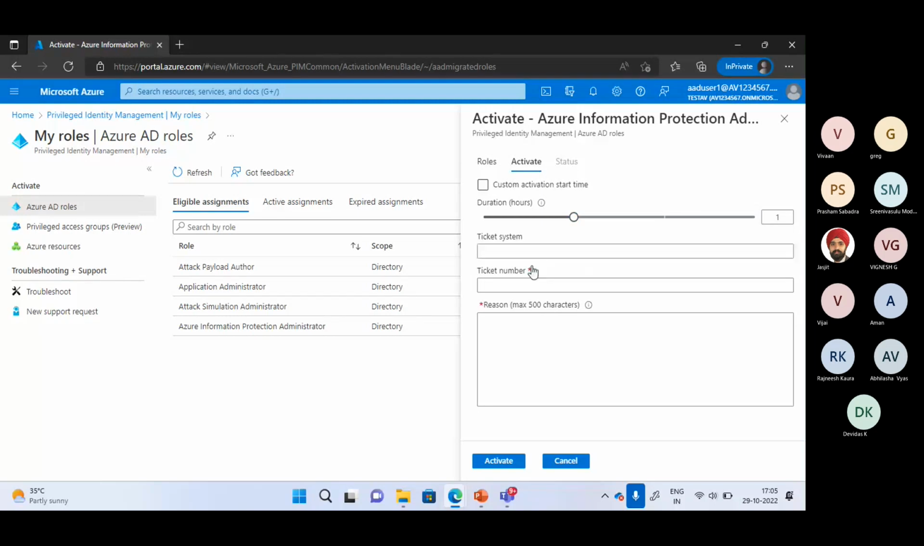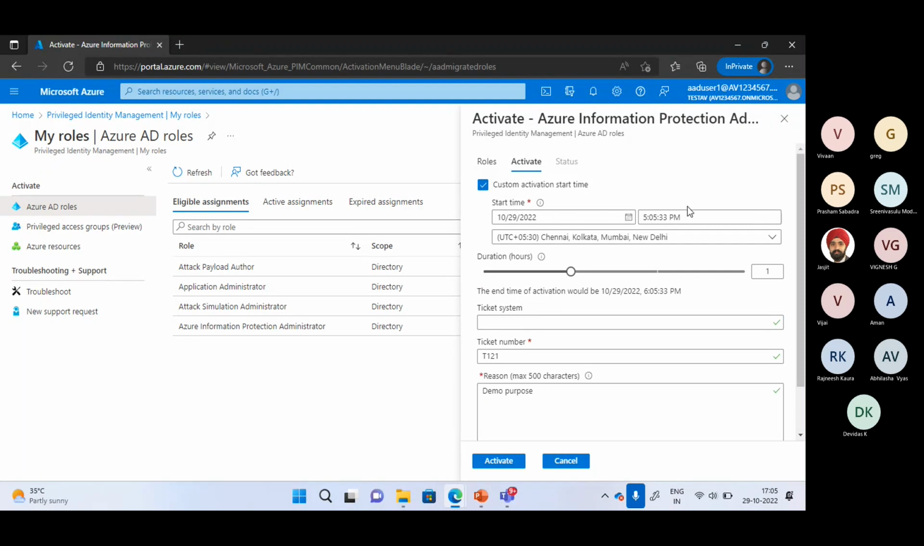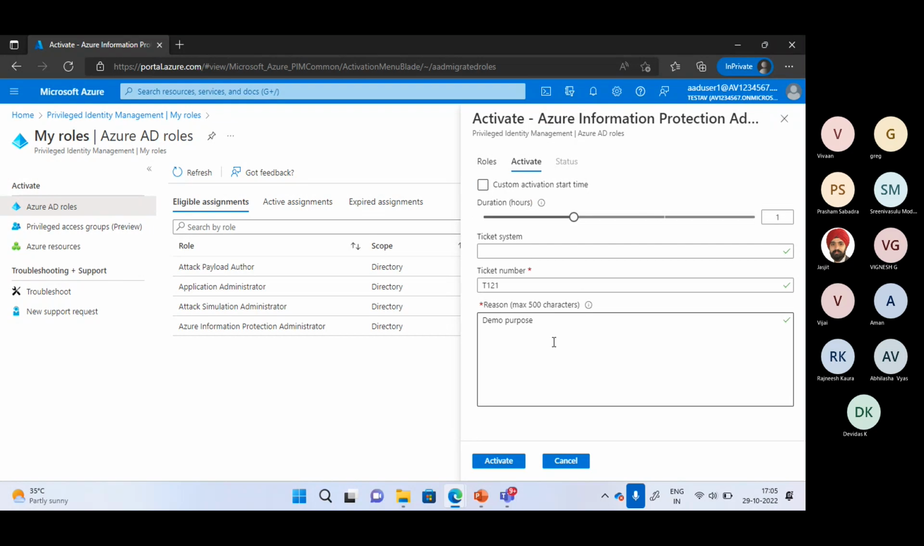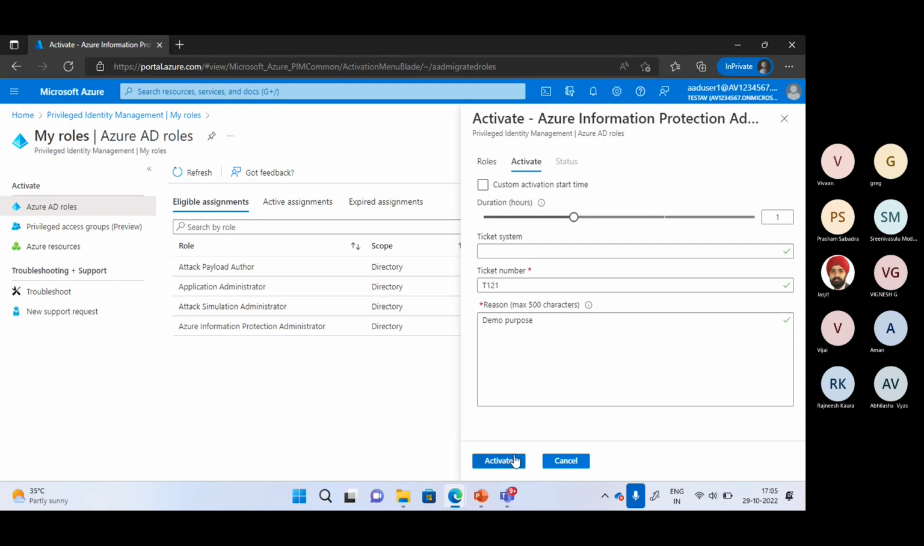Ticket system, so ticket number is important. So let's say my ticket number is T121, and this is for demo purpose. So I can mention this. Any custom activation means you want to select a specific date and time on which you want to activate this role. So I'm not selecting this right now, and I want to make an activation request.